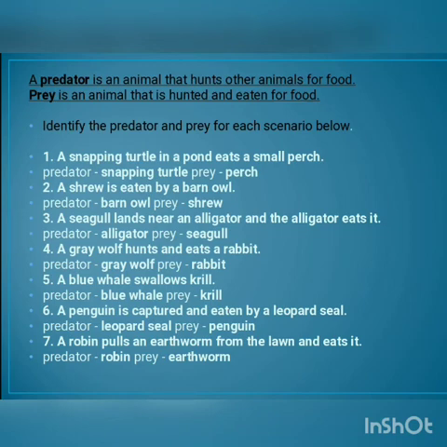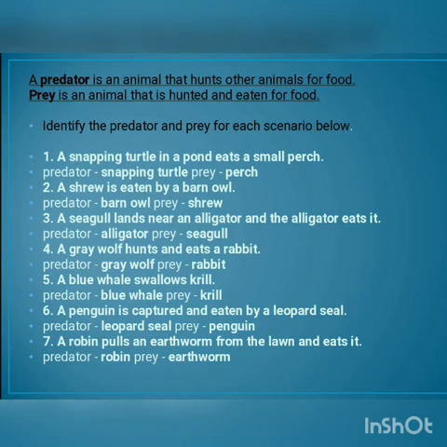Third one. A seagull lands near an alligator and the alligator eats it. OMG. So, which animal is predator over here? Definitely alligator. And who is prey over here? Seagull.